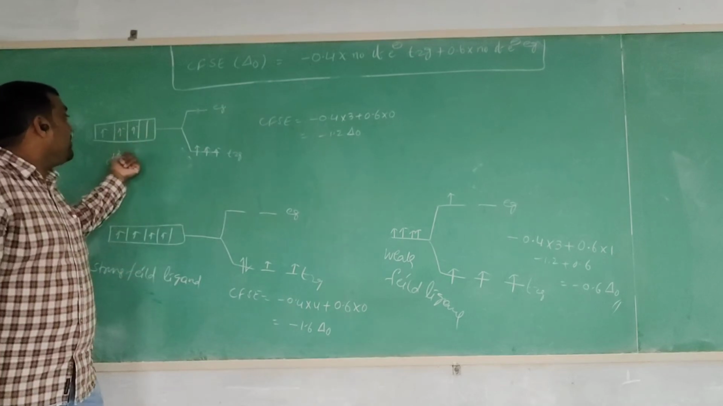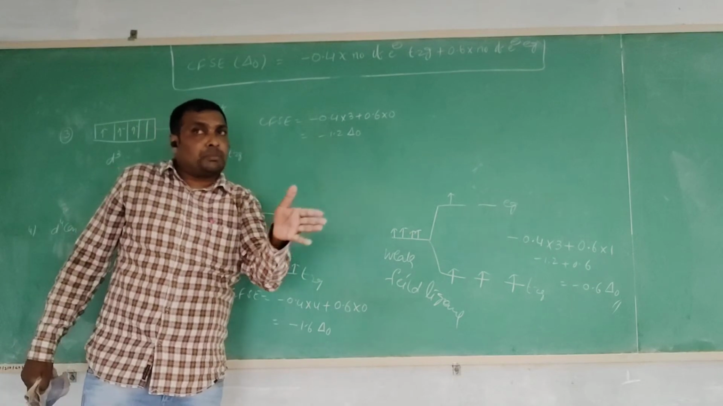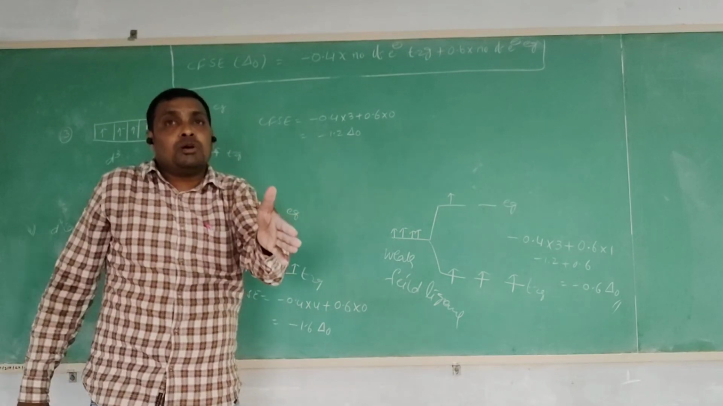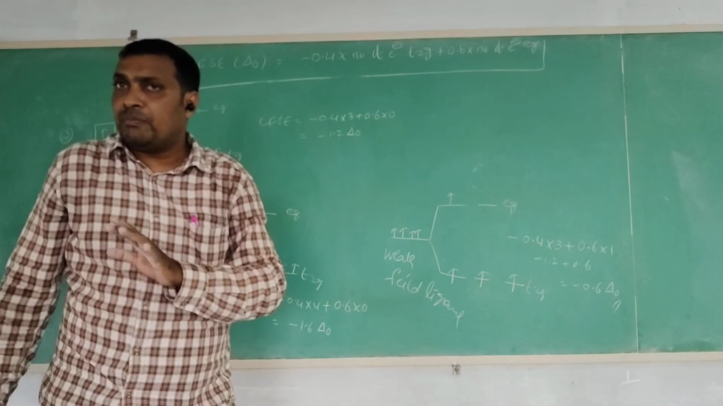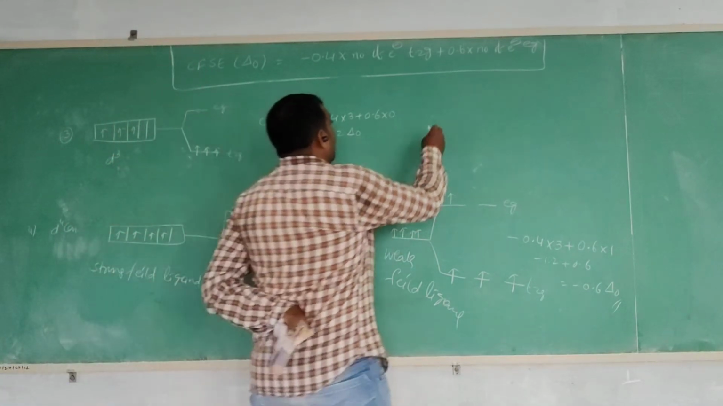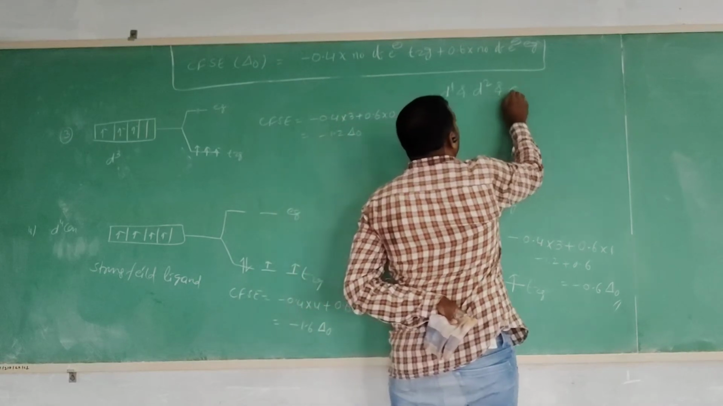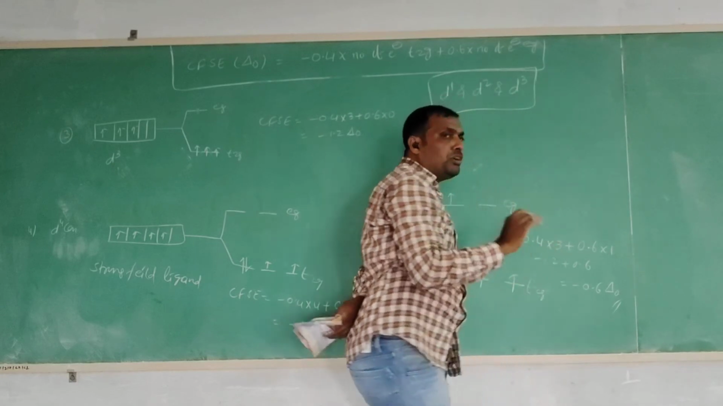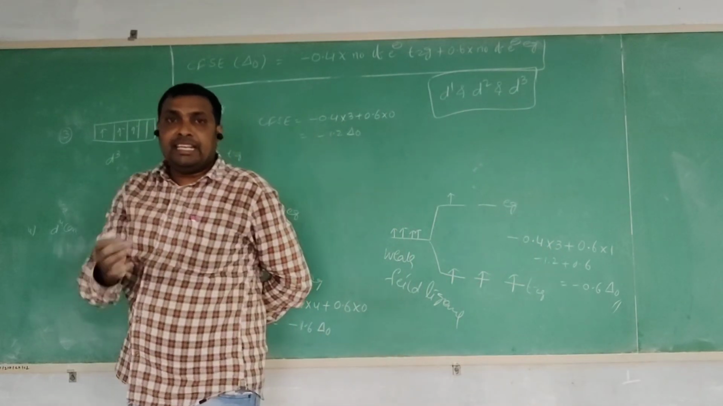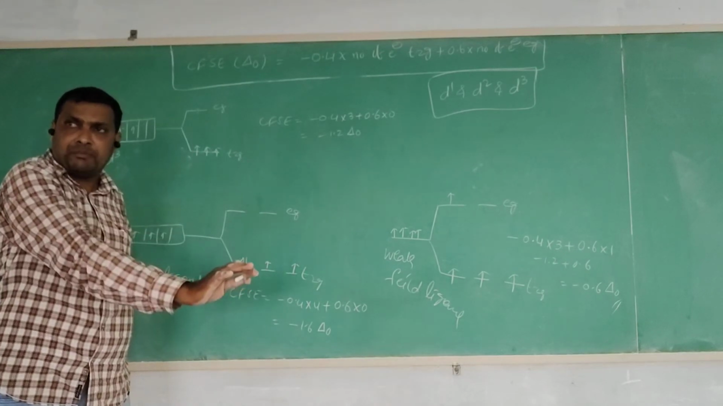If d3 configuration is present, in that situation also 3 orbital lobes are present. In those 3 orbital lobes, the 3 electrons enter, either with strong field or weak field. So in the first 3 configurations, d1, d2 and d3, there is no deviation. Whatever type of ligand is present, the crystal field stabilization energy is the same.